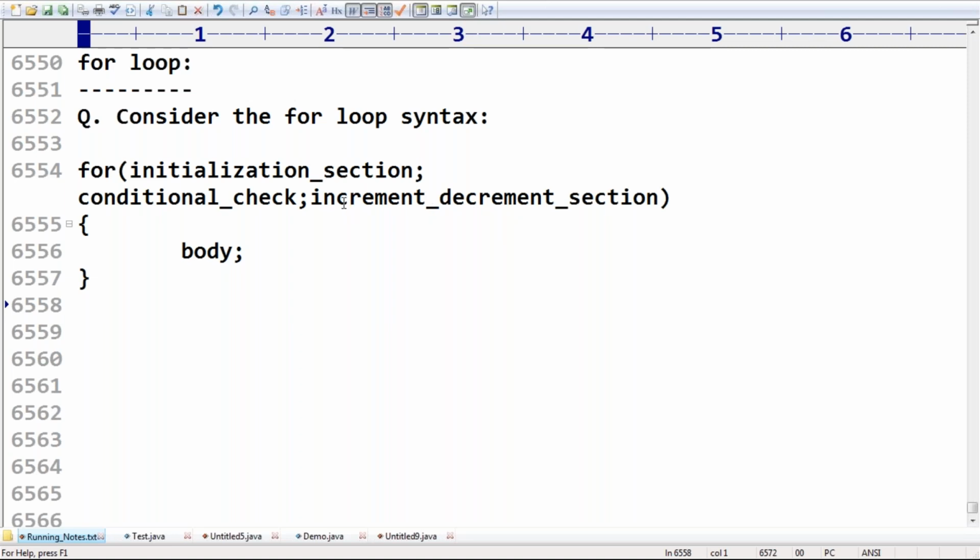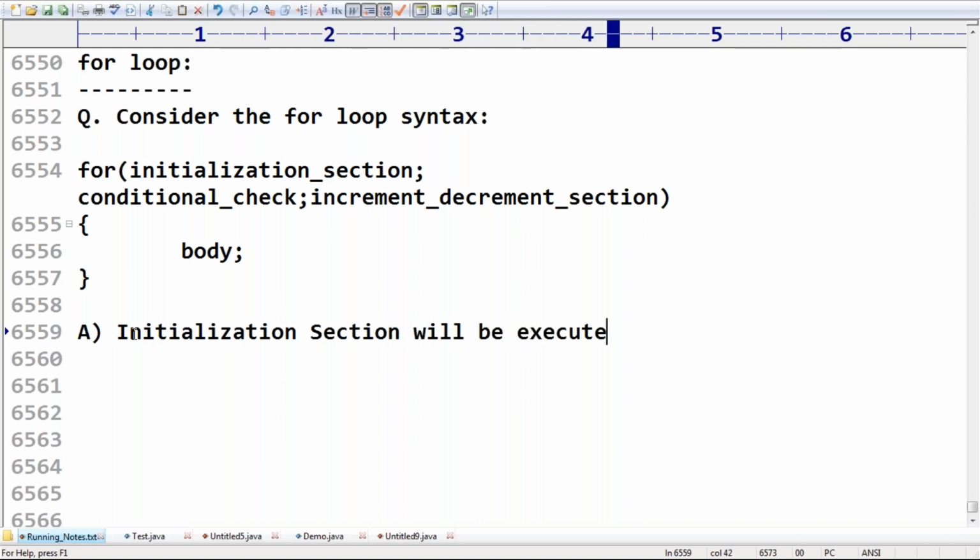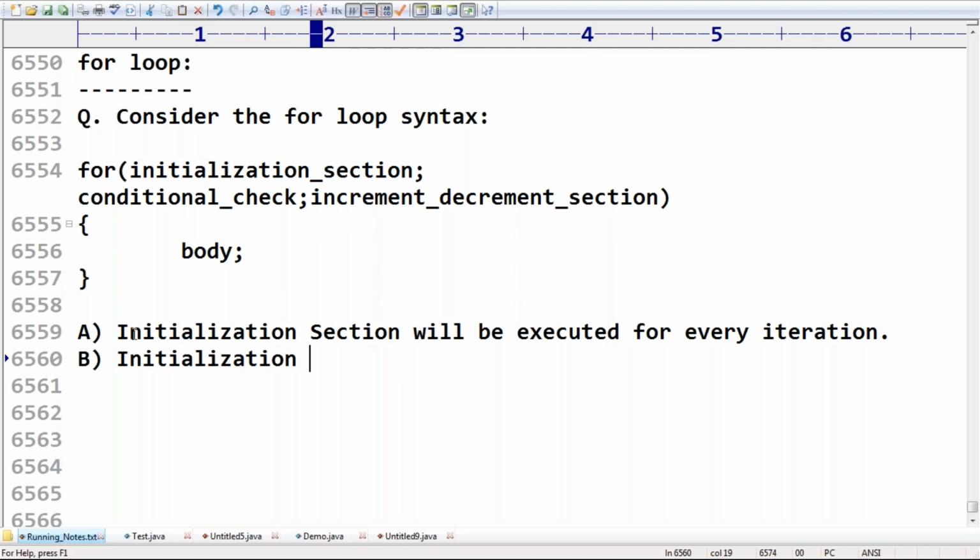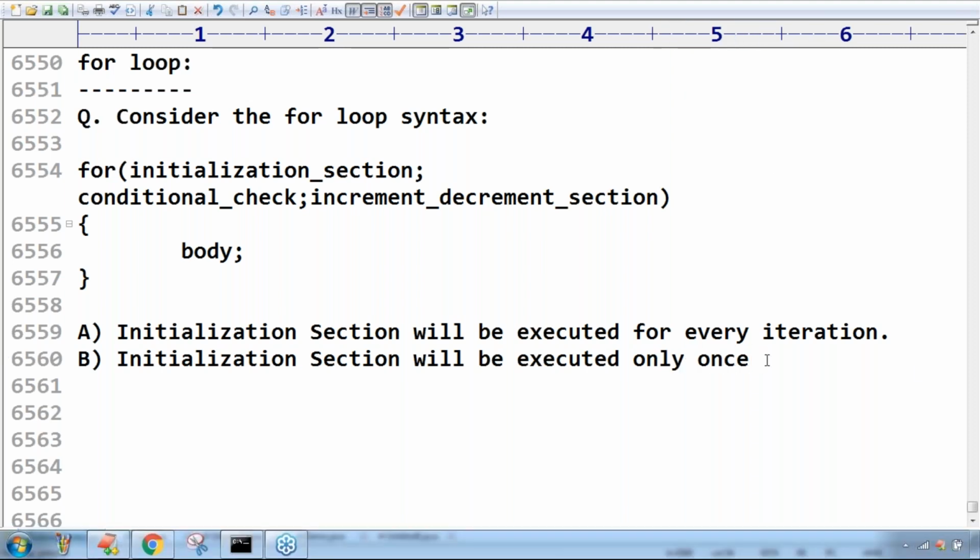First the initialization section will be executed, and it is executed only once.